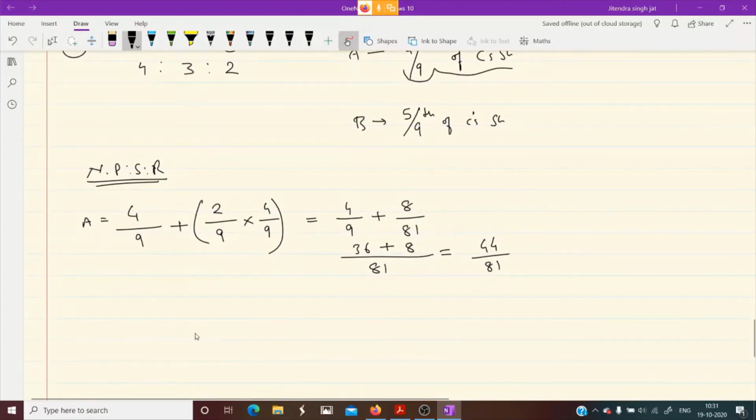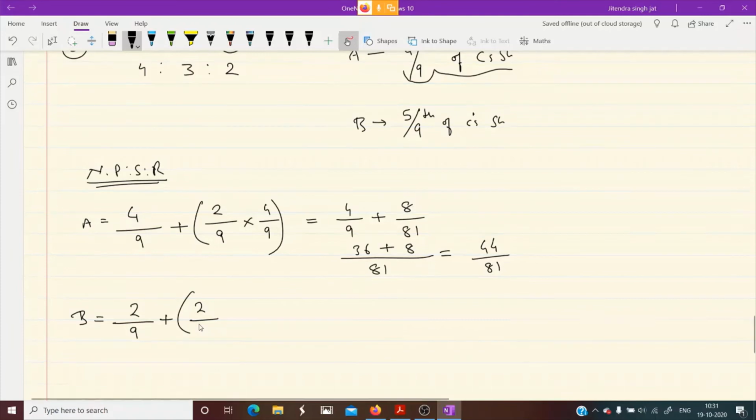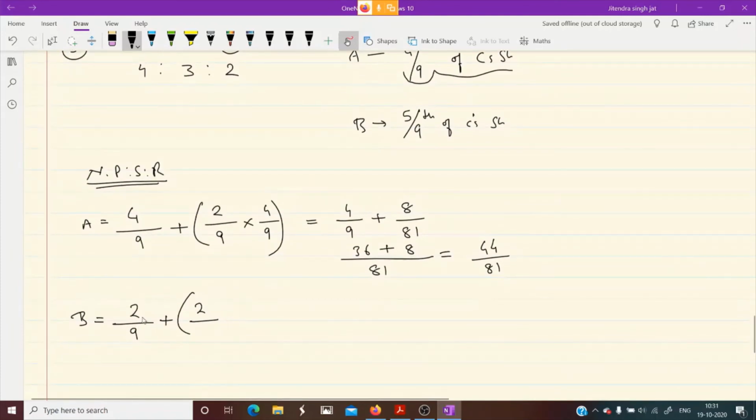Then let us calculate for B also. What is B's old share? 2/9. And how much B is getting? 5/9 of C's share. No, B's share is 3/9. B's share is 3 by 9 plus 2 by 9 multiply by 5/9, since B is getting 5/9 of C's share. Then we calculate 3 by 9 plus 2 5 ja 10, 9 9 ja 81.